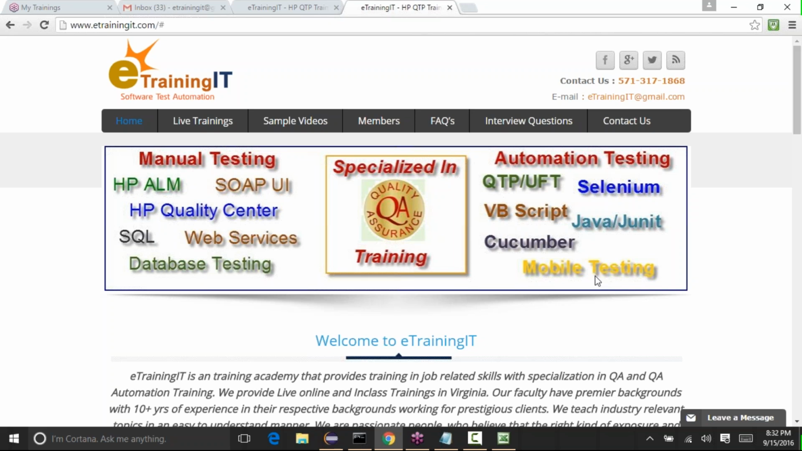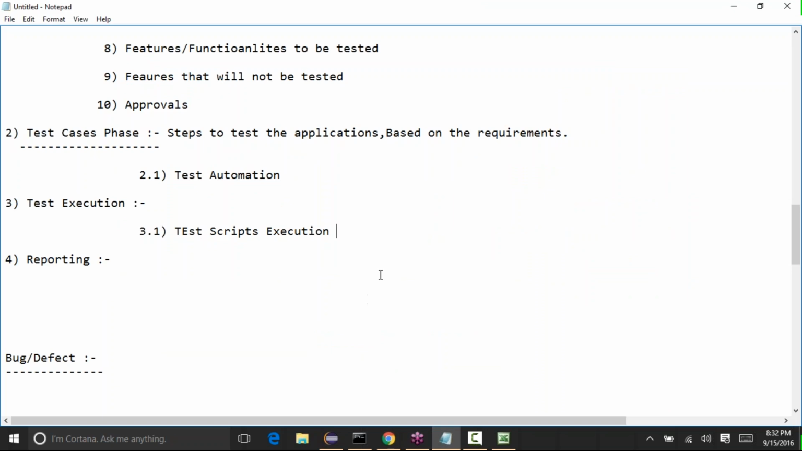Okay, and one more question is, who will write test cases? Test cases are written by the testers. Okay, and one more question is, does the project have both manual and automation testers? Generally, yes. Before, for every project, there used to be some manual testers as well as automation testers.